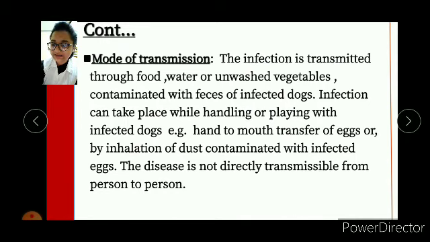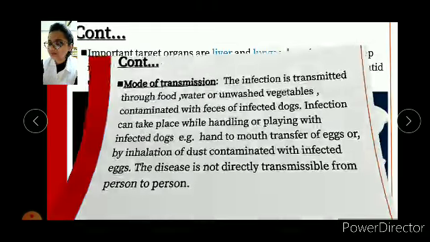Mode of transmission: the infection is transmitted through food, water, and washed vegetables contaminated with feces of infected dogs. An infection can take place while handling or playing with infected dogs, for example by hand-to-mouth transfer of eggs or by inhalation of dust contaminated with infected eggs. The disease is not directly transmissible from person to person. This is an important line. This is to be remembered. The disease is not directly transmissible from person to person.